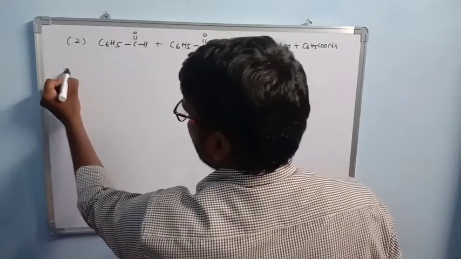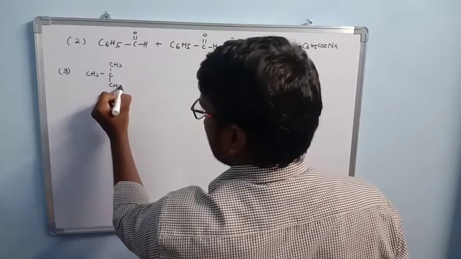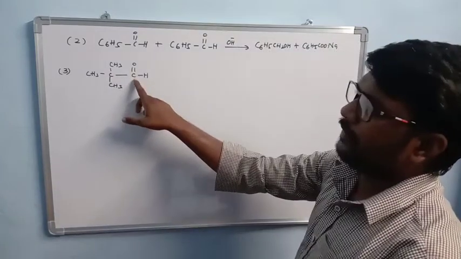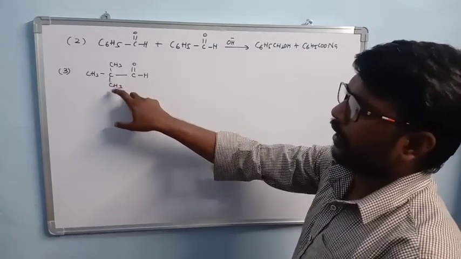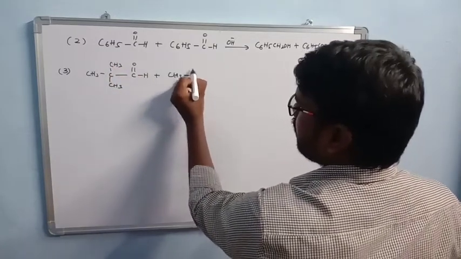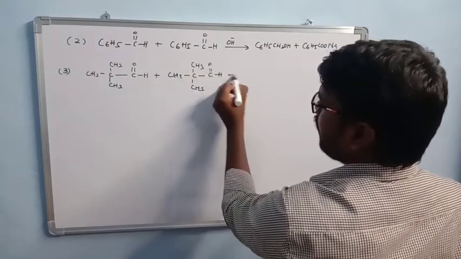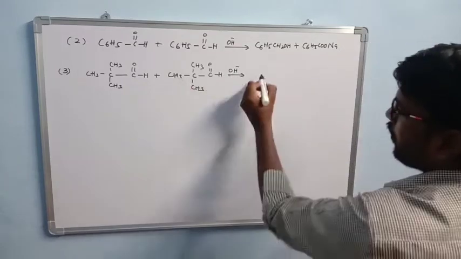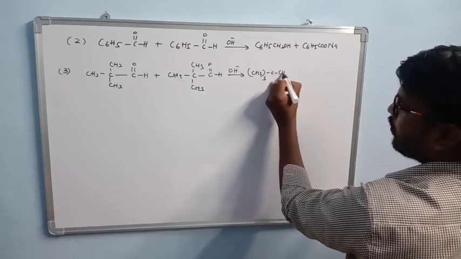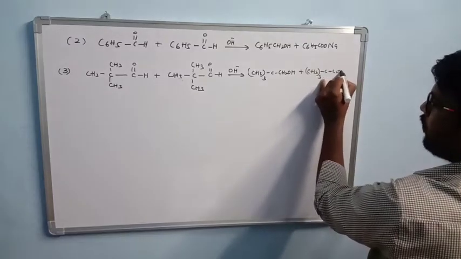And another one, I take like this, (CH3)3C-CHO. Here it is the functional group. This carbon is the alpha carbon, and around this alpha carbon no alpha hydrogens exist. So it also participates in the Cannizzaro reaction. In presence of base, here also one is converted into alcohol, (CH3)3C-CH2OH, and another one is (CH3)3C-COOH, like this.